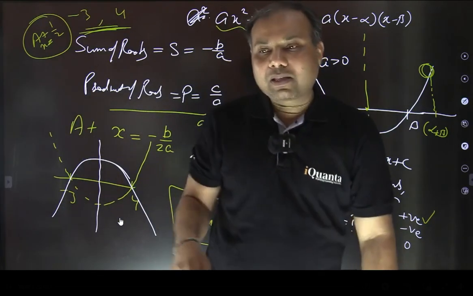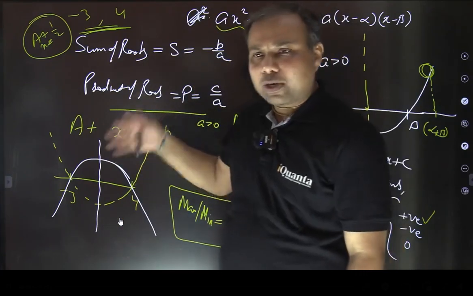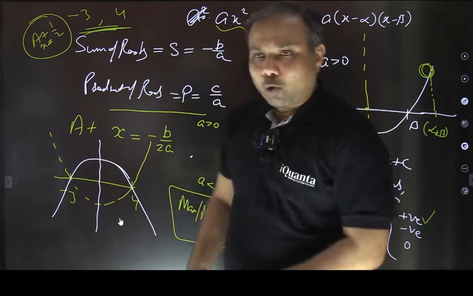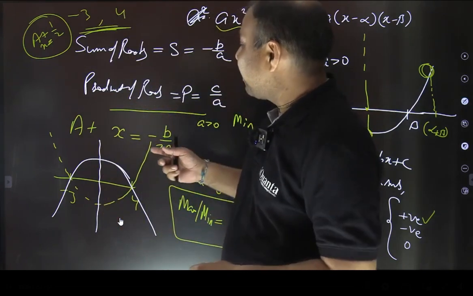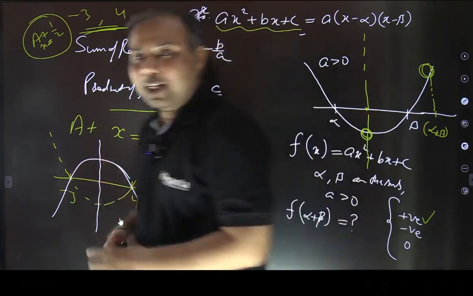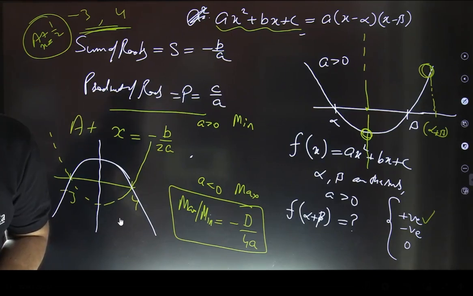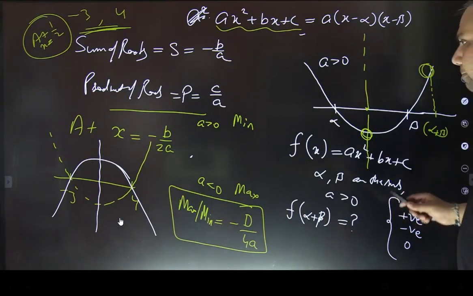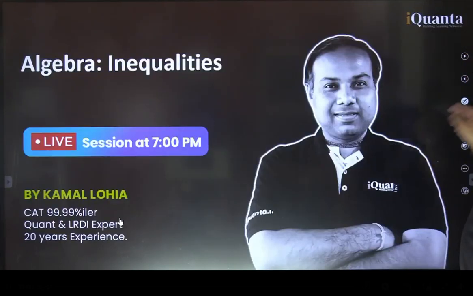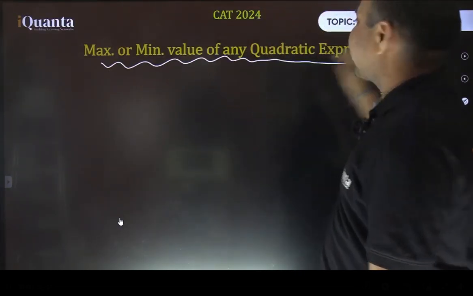We also discussed polynomials of higher degree, 3, 4, and so on. This is the whole part which we had discussed in the previous classes. So let's move further now, and we will continue with the same idea to find the maximum or minimum value of a quadratic expression. So we are going to talk about the maximum or minimum value of any quadratic expression, as we had just discussed.